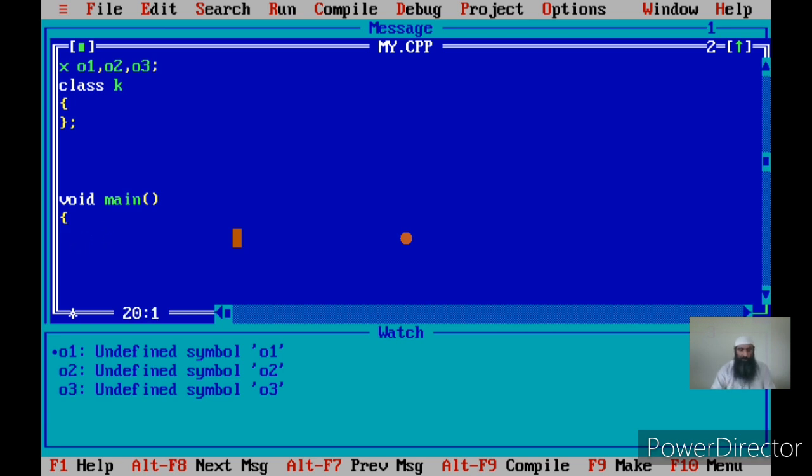I have already created the object with the name O3. I will now say O1 dot a pub is equal to 10. Okay, then I say O2 dot a pub is equal to 11. Then I will say O3 dot a pub is equal to 12.